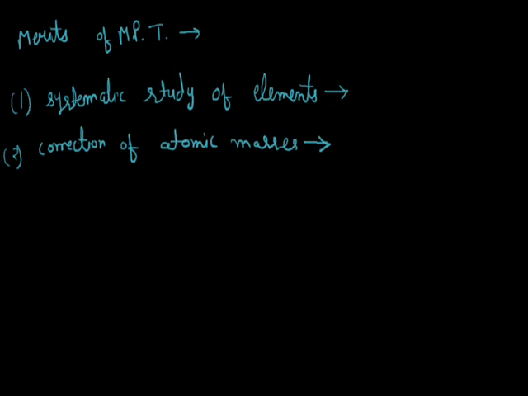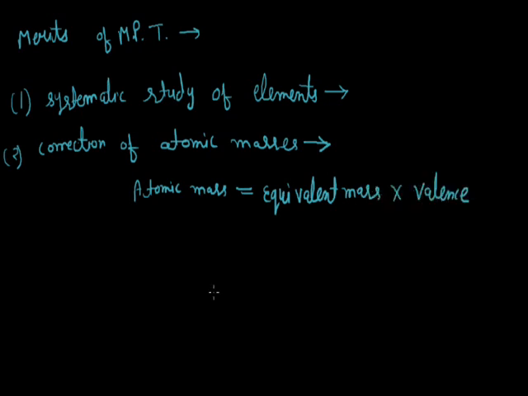Atomic mass of an element is related with equivalent mass of the element by the following formula: atomic mass equals equivalent mass into valency. Valency of the element can be known from its position in the periodic table. This formula was utilized in the correction of atomic mass of many elements.